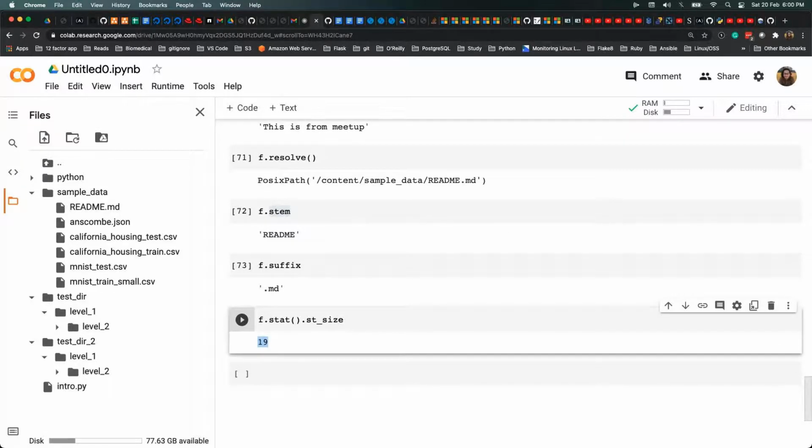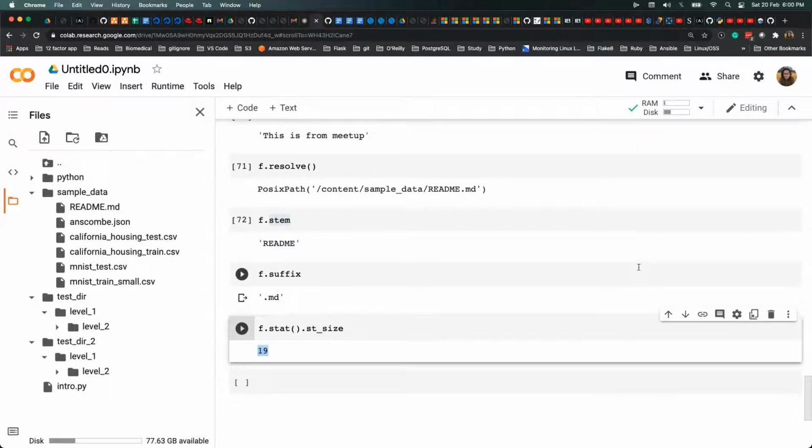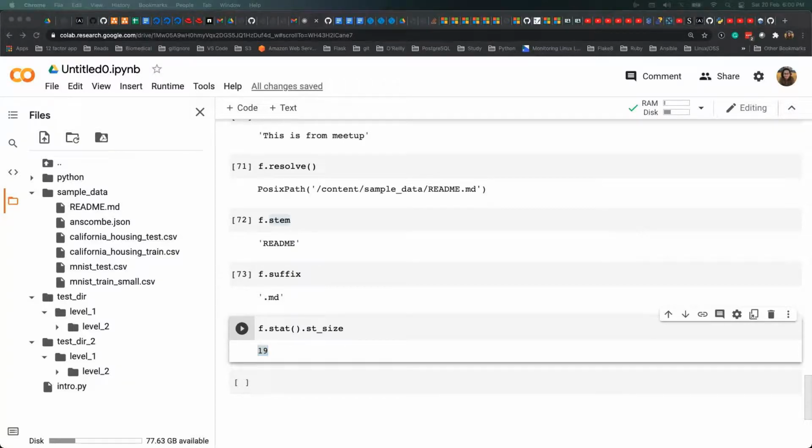Yeah, so that's all I had for this entire session. I also got introduced to Pathlib quite a year ago, and then we started using Pathlib instead of os. It gives you a lot of options. It's a very clean way of doing things. But yeah, there are a few things which are not available in Pathlib.